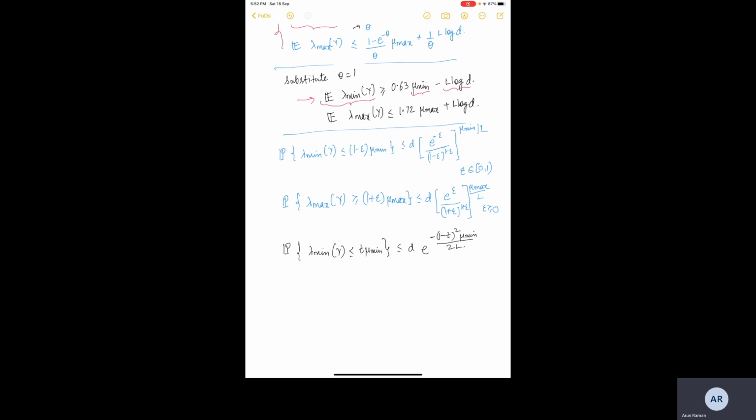So this sort of looks similar to the scalar Chernoff bounds which we had, with 2 sigma square there. So L divided by mu min will become that thing, and similarly the probability that lambda max of Y is greater than or equal to t times mu max, for this t belonging to 0 to 1.